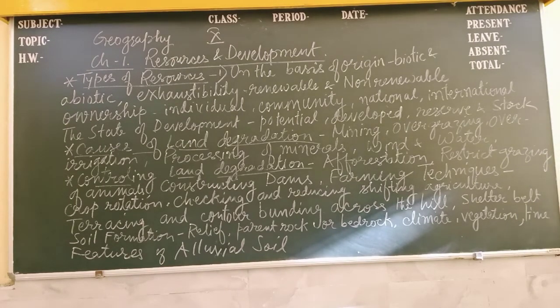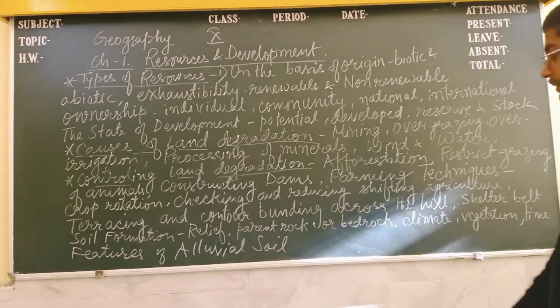The Indo-Gangetic plain is the main area for the production of this soil. Apart from this, the old alluvial soil often contains kankar nodules with calcium carbonates in the subsoil, and the new alluvial soil is more fertile than the old alluvial soil. So in this way we have to write the features of the soil.